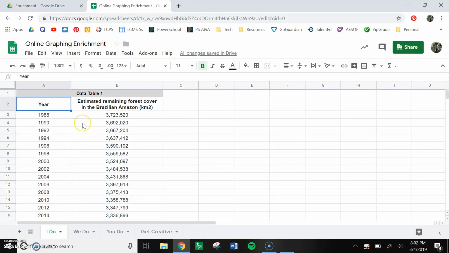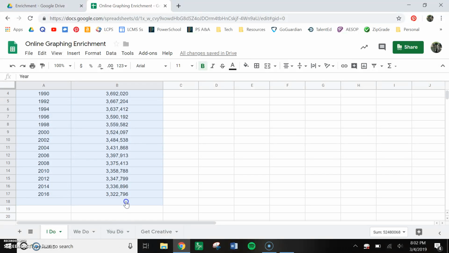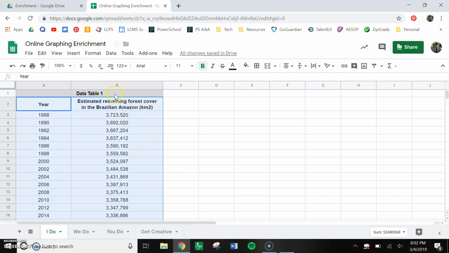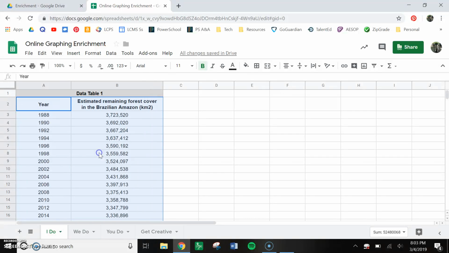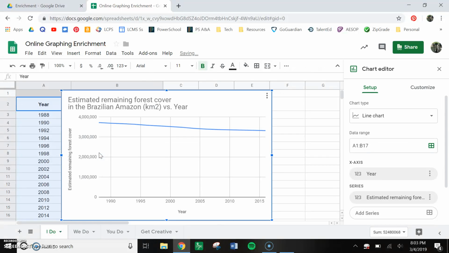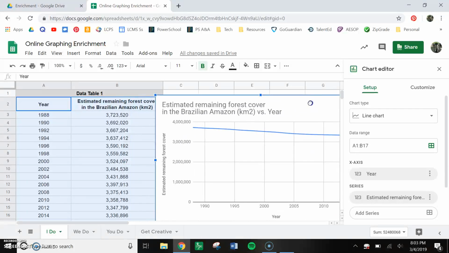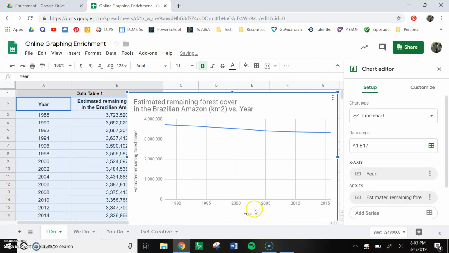So step 1, and there's going to be a worksheet that goes along with this if you get stuck: you're going to highlight all of your data. Ignore the top gray box. That's why it's gray. So we highlight all of our data. You're going to go to Insert, Chart. A little sidebar is going to pop up, and I like to move it off to the side a little bit. Okay, we have our chart. It is literally just that easy. I mean, you could call it quits here. But you're not going to, because that's not how we're going to do this.